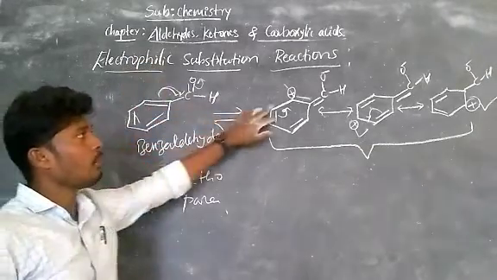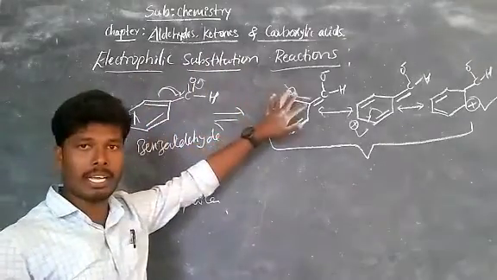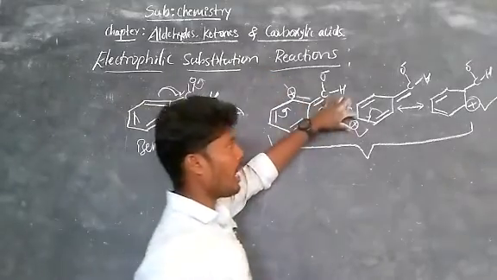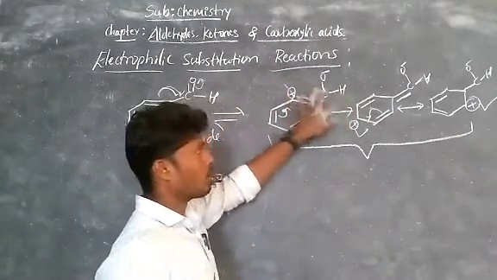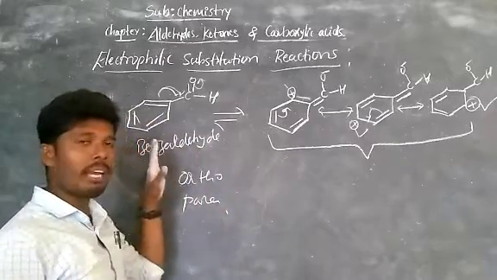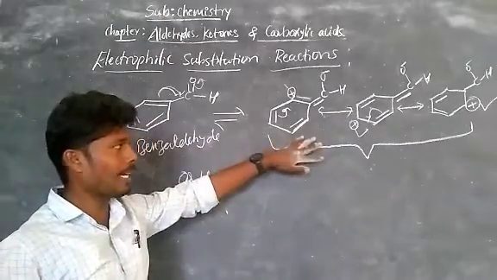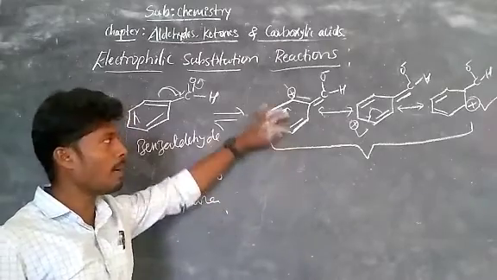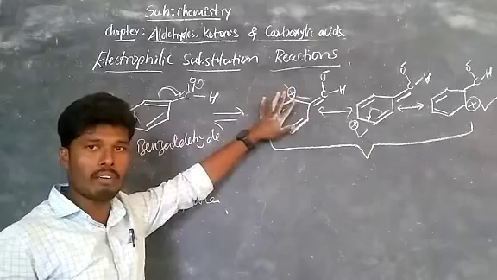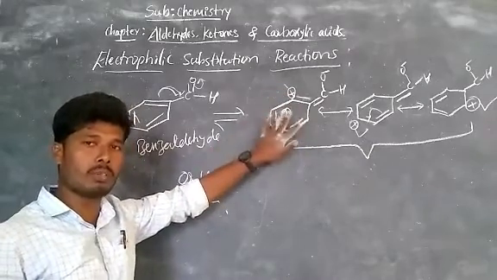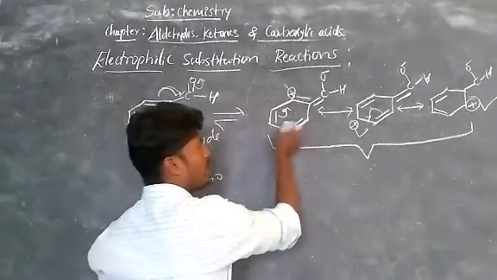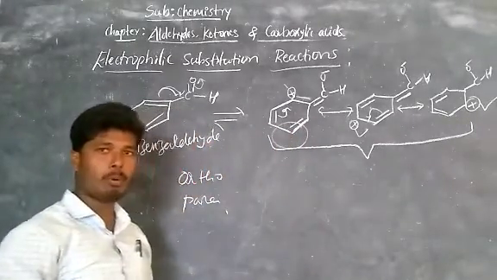So since both are positive charge, the electrophilic substitution reaction does not happen at the ortho and para positions. However, it very much favors undergoing at the meta position because there is no deficiency or richness at the meta position. The electrons are sufficient and it is good to undergo electrophilic substitution reaction at the meta position, which means the third position.